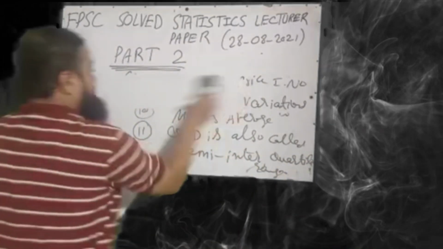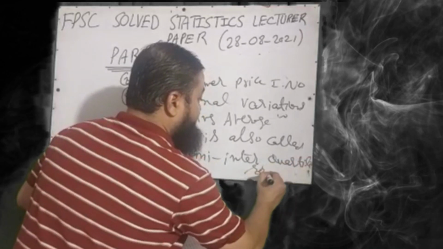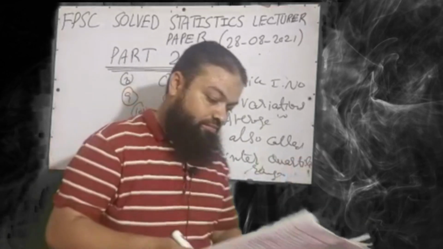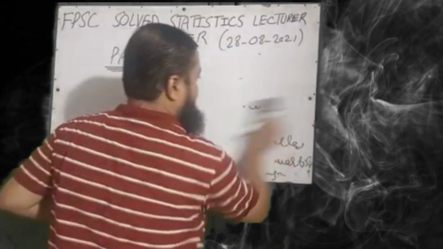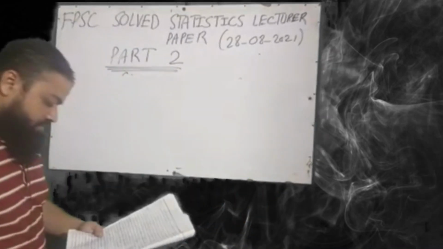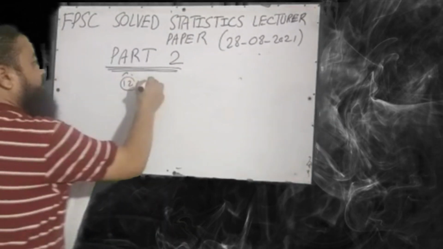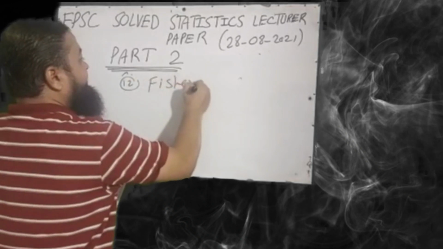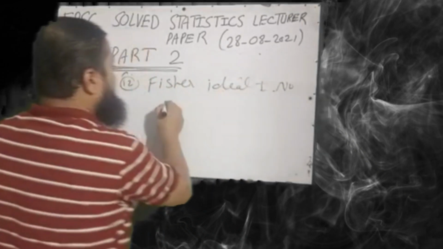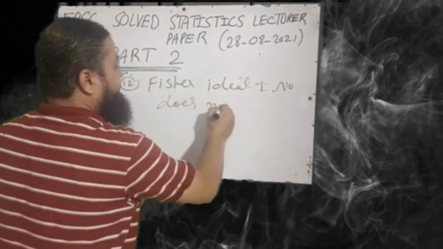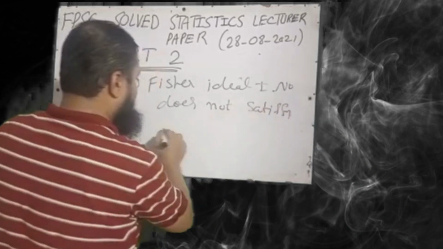Question number 12. Fisher's ideal index number does not satisfy which test?